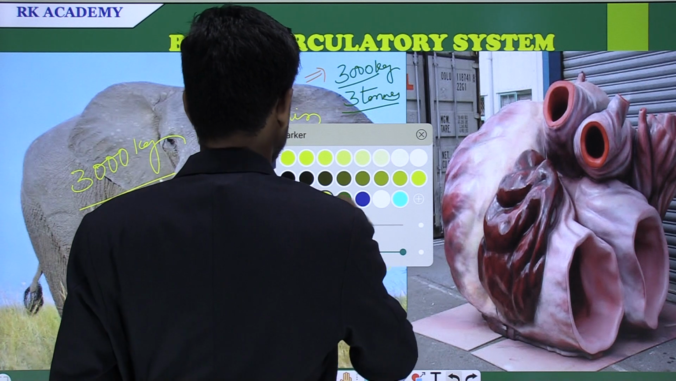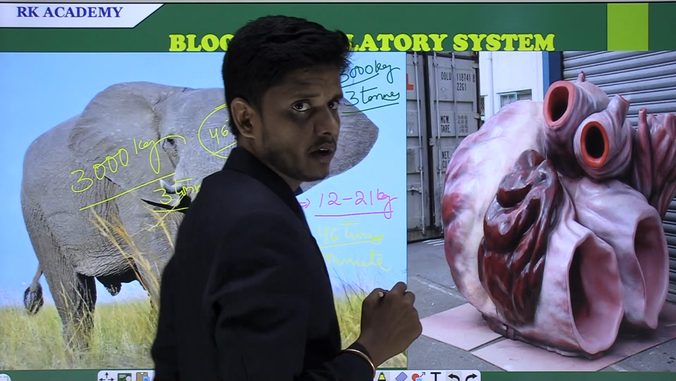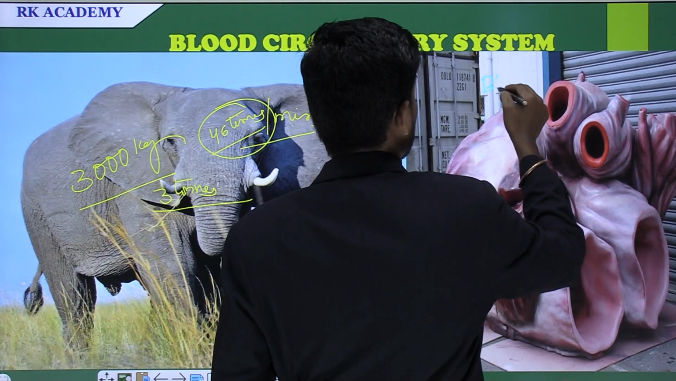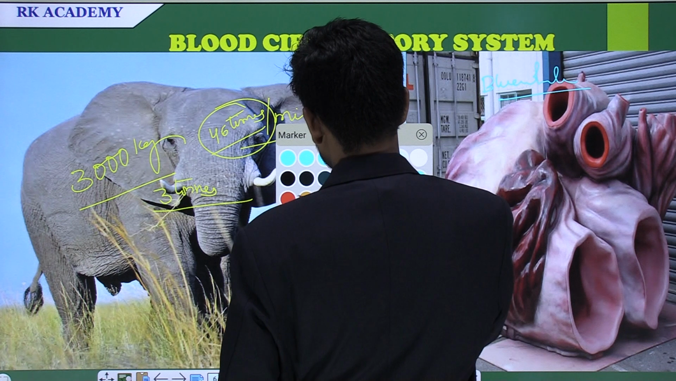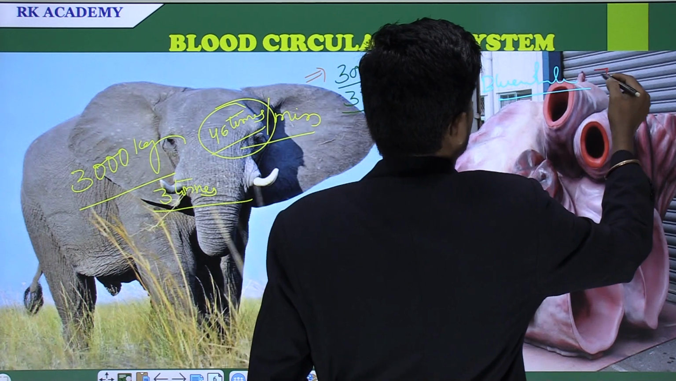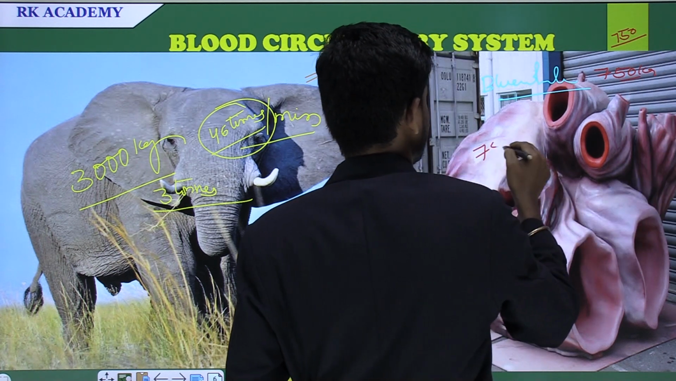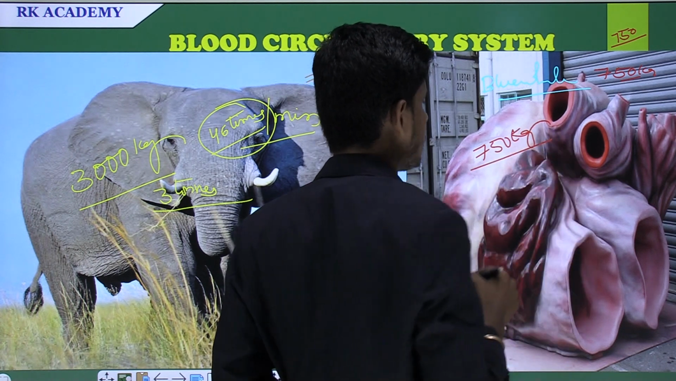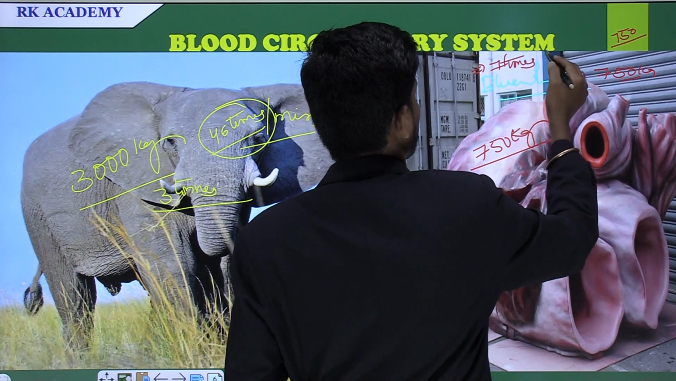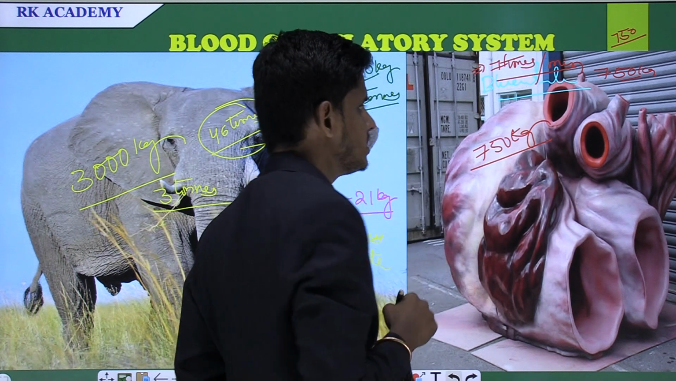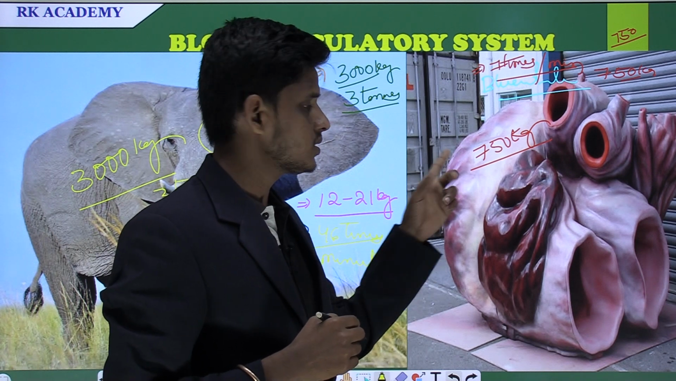Another one: what is the weight of the heart in the blue whale? The weight of the heart in the blue whale is just 750 kgs. How many kgs? 750 kgs of heart. And the heartbeat rate in the blue whale is 7 times per minute. How many times? 7 times per minute is the heartbeat rate in the blue whale, and the weight of the heart is 750 kgs.